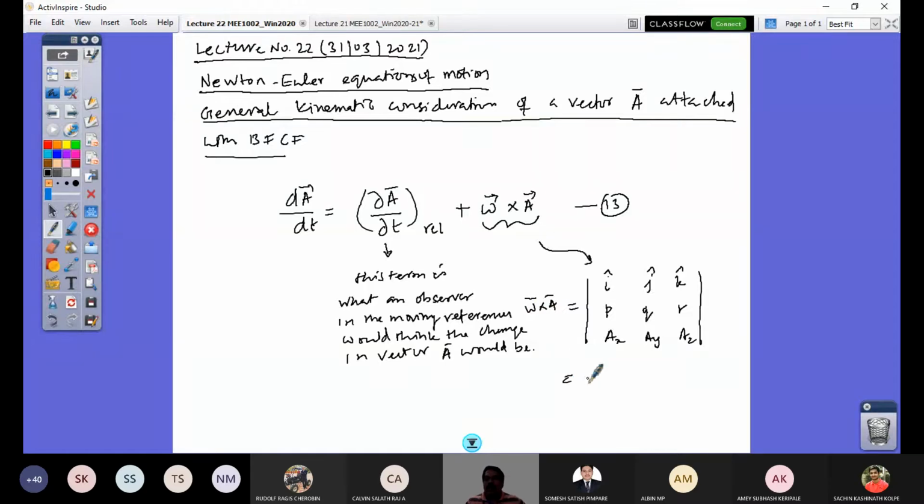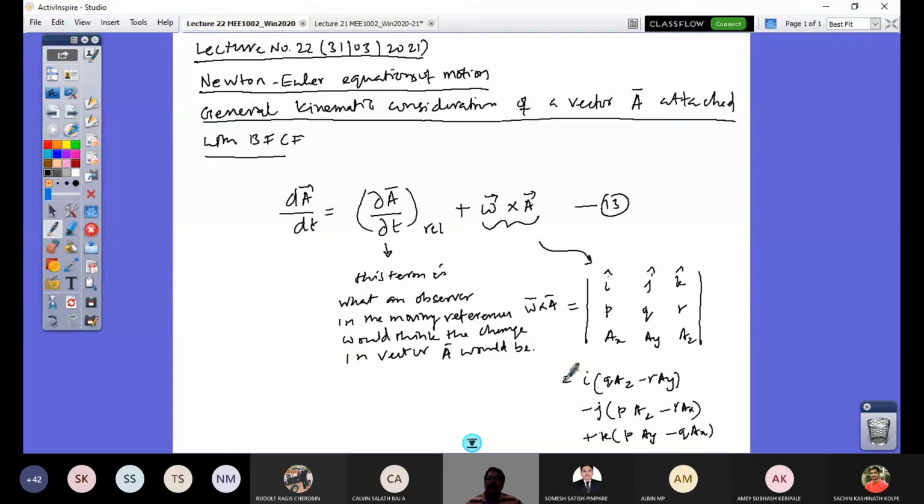Right, so it is simple that I would have i into (q az minus r ay), minus j into (p az minus r ax), plus k into (p ay minus q ax).